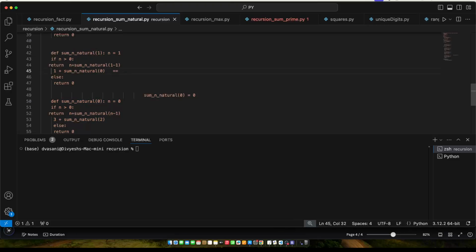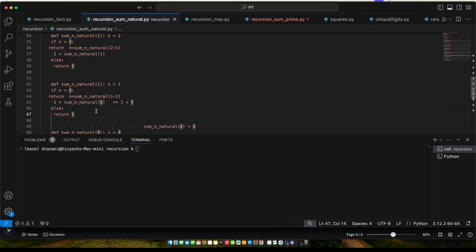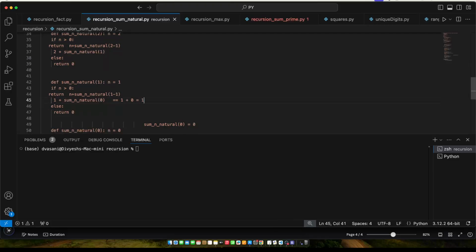Which means this will be evaluated as 1 plus 0. So 1 plus 0, this is what we are doing. Ultimately, the output of this sumNatural 1 is nothing but 1 plus 0, which is 1, which means the output of this function is equal to 1.